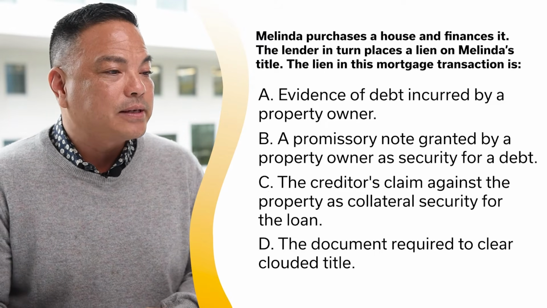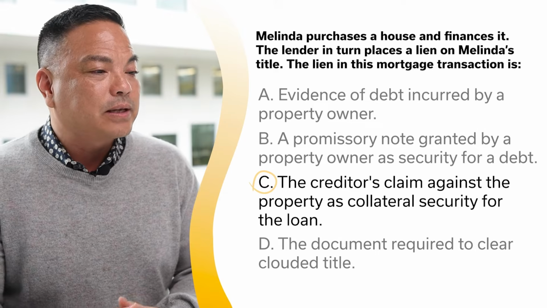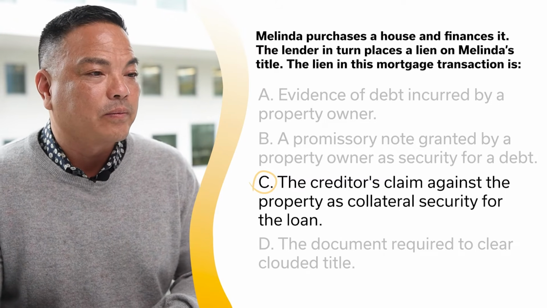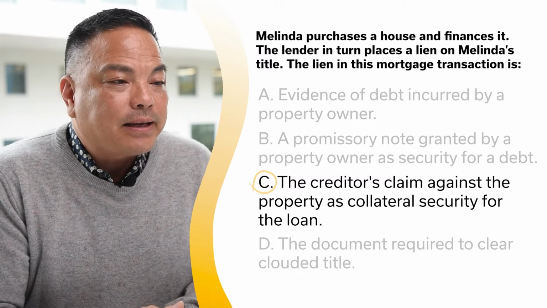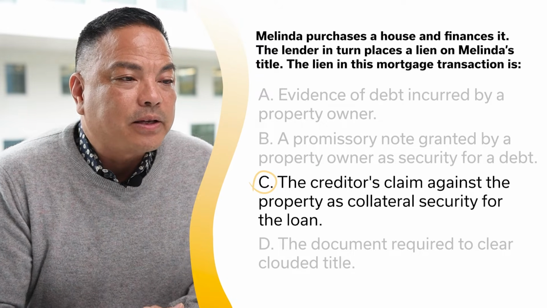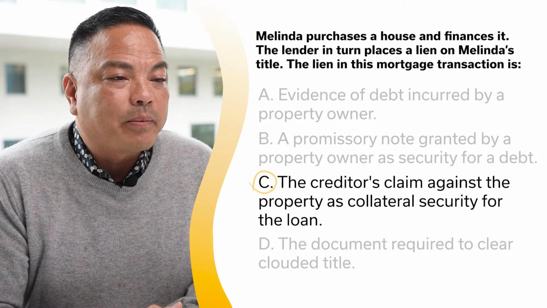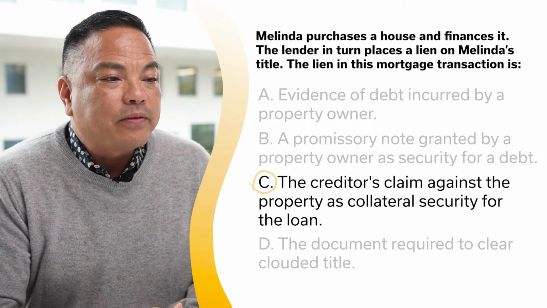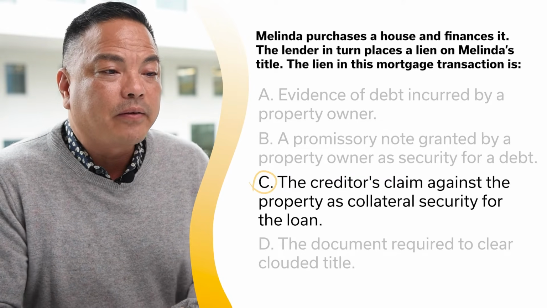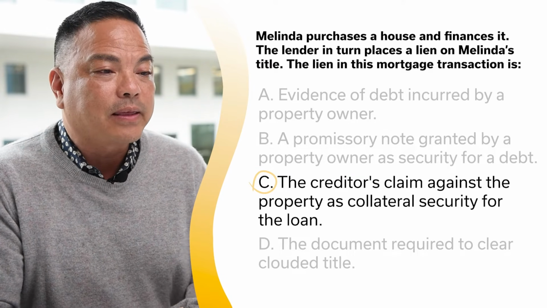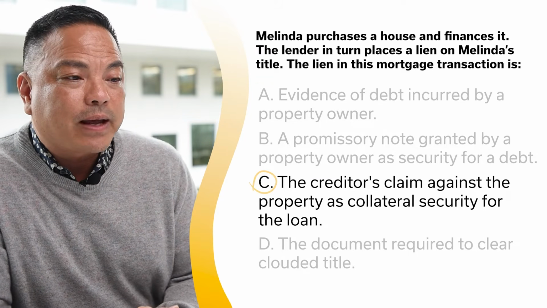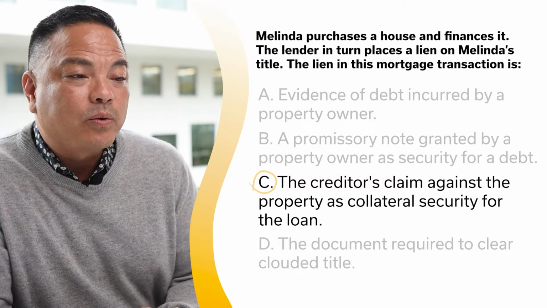And the answer is C as in Charlie, the creditor's claim against the property as collateral security for the loan. A lien is a creditor's claim against personal or real property as security for a debt of the property owner. If the owner defaults, the lien gives the creditor the right to force the sale of the property to satisfy the debt. For example, a homeowner borrows $5,000 to pay for a new roof.